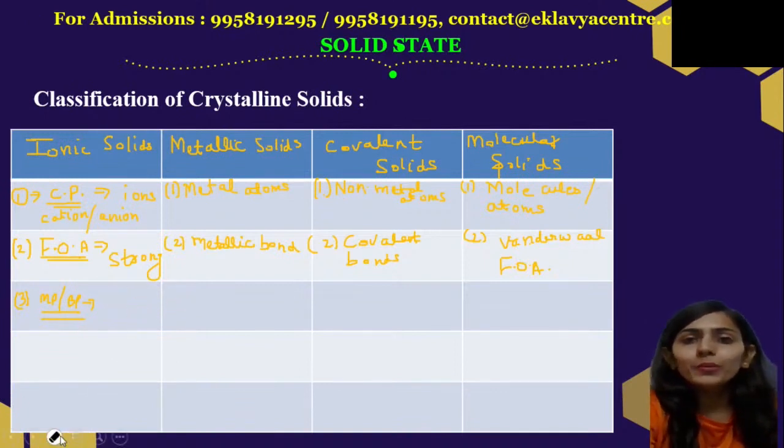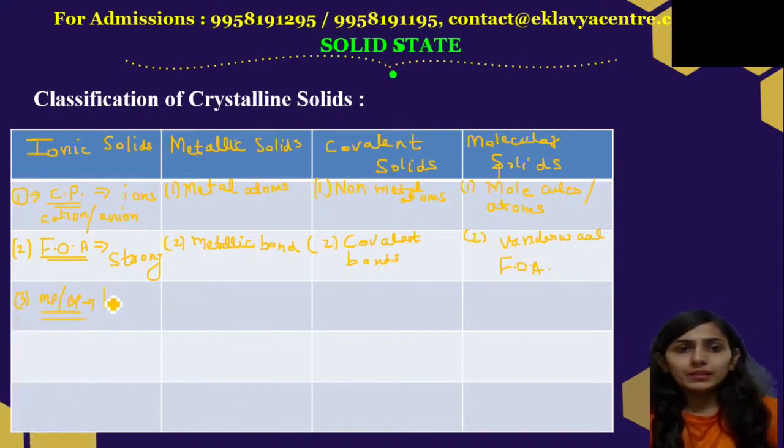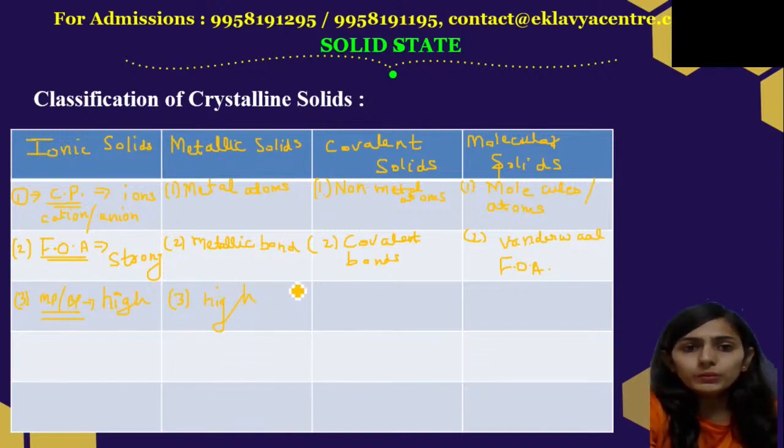Here, in case of metallic solids, we have again high melting and boiling point.